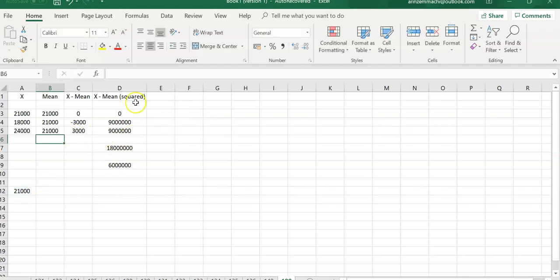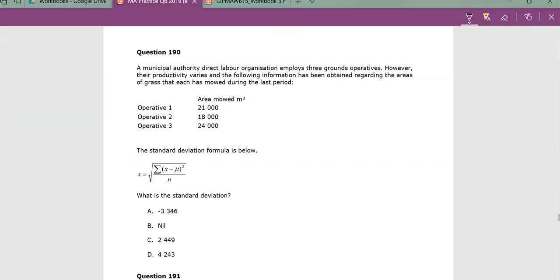And so we see exactly the same scenario. You have 3 and 3, it squares again, and then you have this figure, and then you have this. So we just need to put that 6 million in our calculator, and I will do that right now. 6 million, and I get 2449. Let's see the answers. There we are. So basically do everything you do, get 6 million, put it in your calculator, and you get 2449.